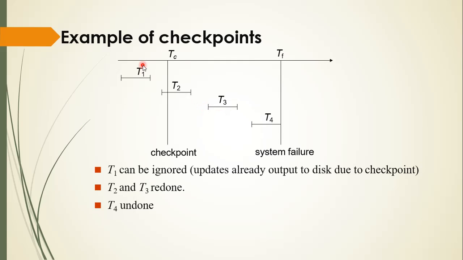See here we have T1, T2, T3, T4, here we have a checkpoint, and this is the system failure. So T1 can be ignored, as its updates are already output to the disk due to the checkpoint. T2 and T3 are redone, as we have a Ti commit, and T4 is undone as we have no commit. So this is the example of a checkpoint.